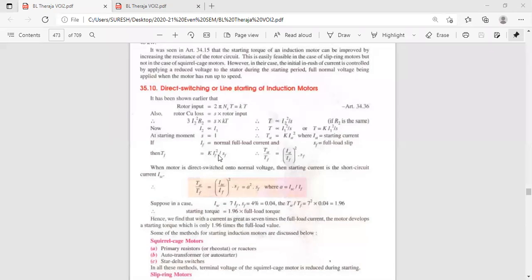In the full load torque, that means running condition, your speed is not 0. When speed is not 0, there is slip. That is SF. TF is equal to K into IF square by SF. F means full load, so here full load current and SF, full load slip. Let this be equation 1 and this be equation 2. Equation 1: TST is equal to K into IST square. Second equation: TF is equal to K into IF square by SF, since slip is not 1.